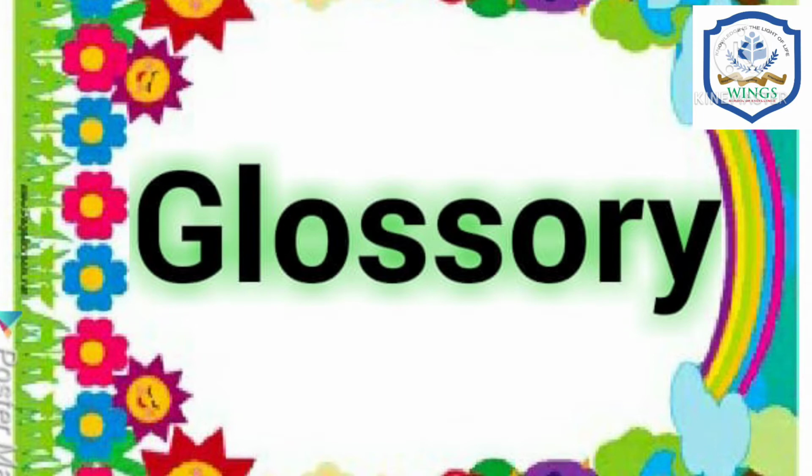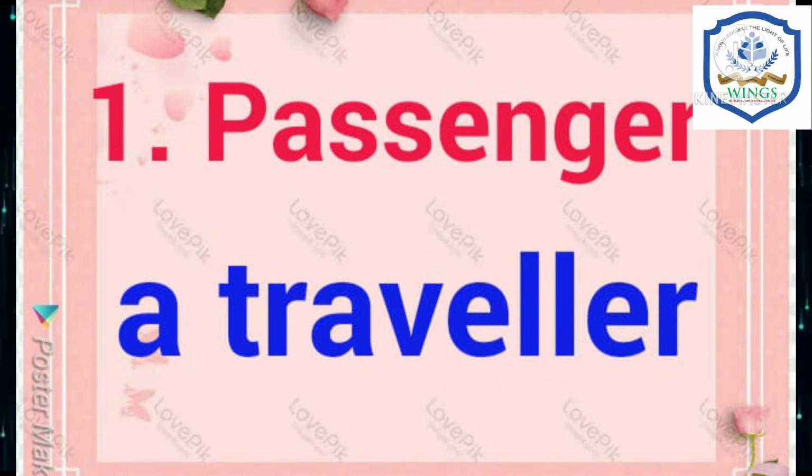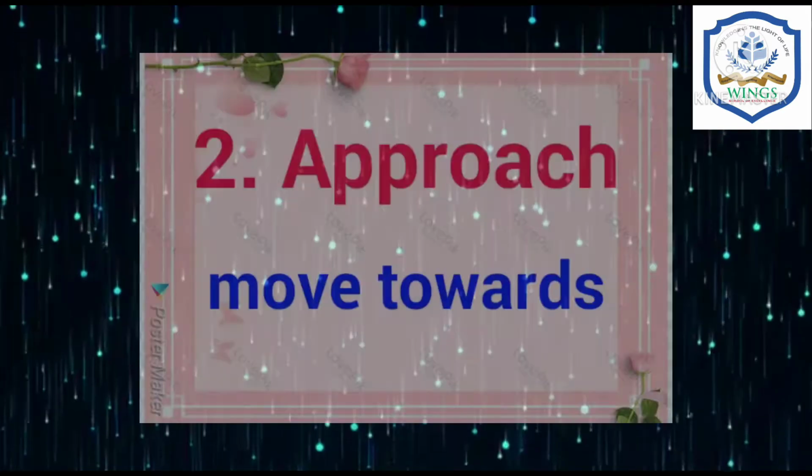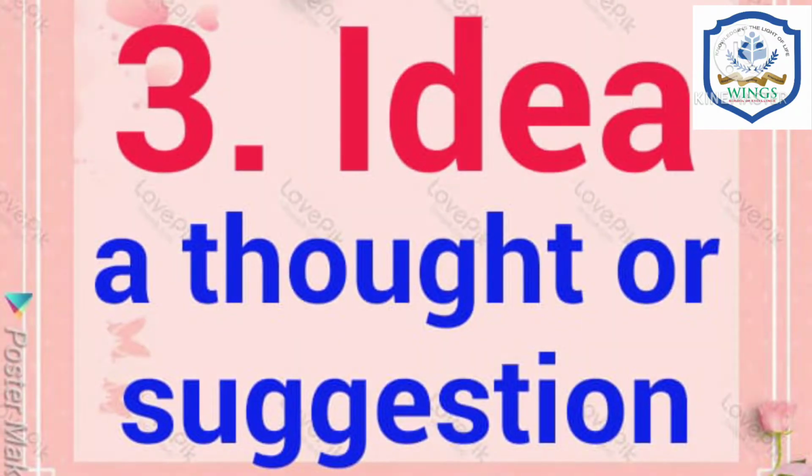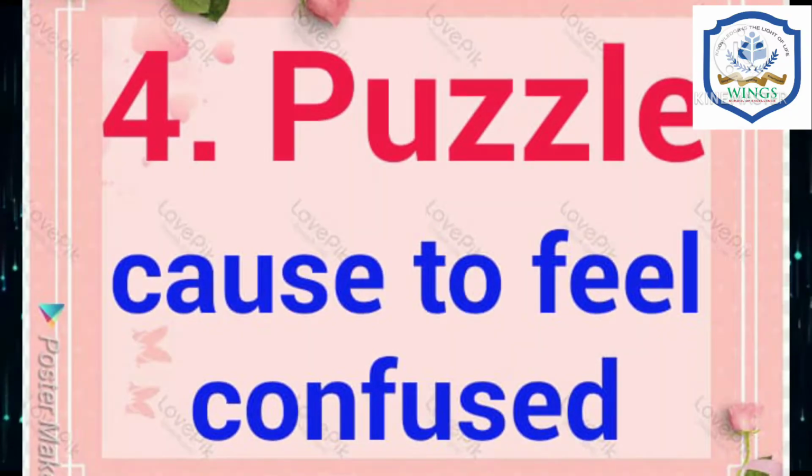So, look at here. The first one is passenger. What is meant by passenger? A traveler. Passenger means a traveler. The next one is approach. Approach means move towards. And the next one is idea. What is meant by idea? A thought or suggestion. And the next is puzzle. It means to cause to feel confused.